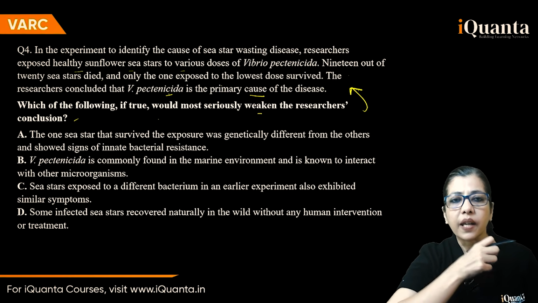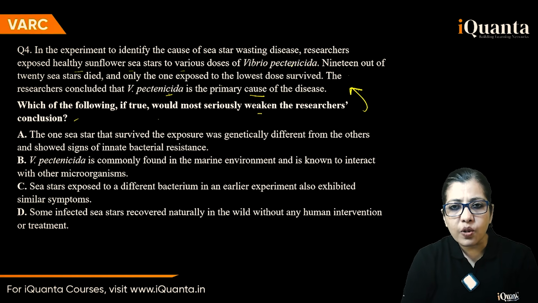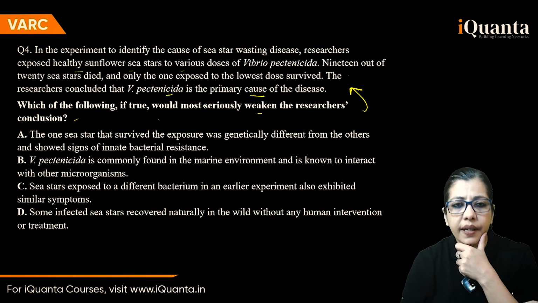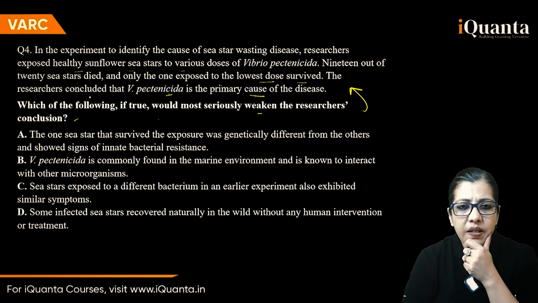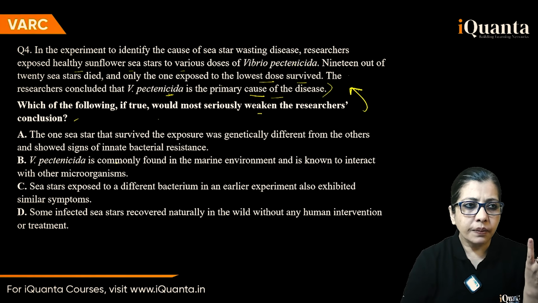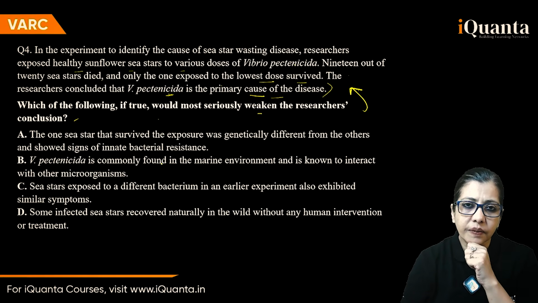Then the last one, okay. In an experiment, what did they do? Researchers exposed healthy ones to various doses of this. Okay. 19 out of 20 stars died. They were healthy, still they died. And only one exposed to the lowest dose survived. The researchers concluded that this is the primary cause of the disease. You have to simply weaken and say, no, that is not the cause. They died because of something else.